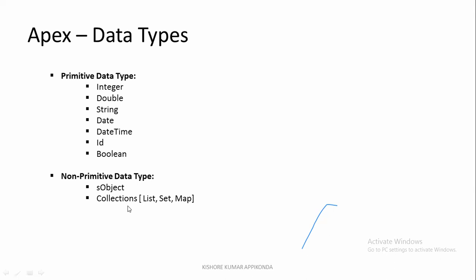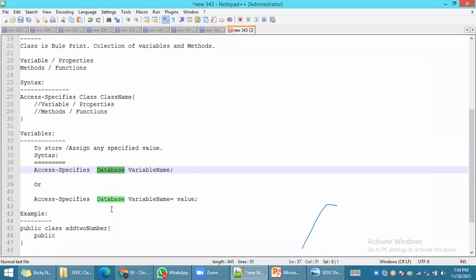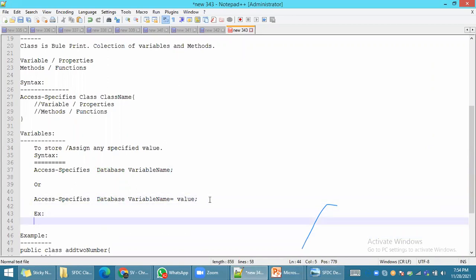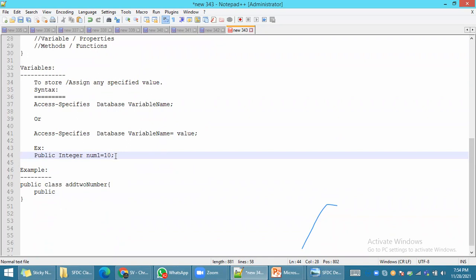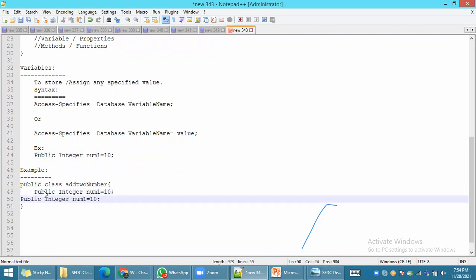Clear? In our example, we are dealing with adding two numbers. To define a specific number, you follow this syntax. How does it look? Public integer number1, which you can define as 10. This is of type integer. There is no need to put any single quote or anything. You can assign the specific value. To add two numbers, you have to define two numbers: number1 and number2.